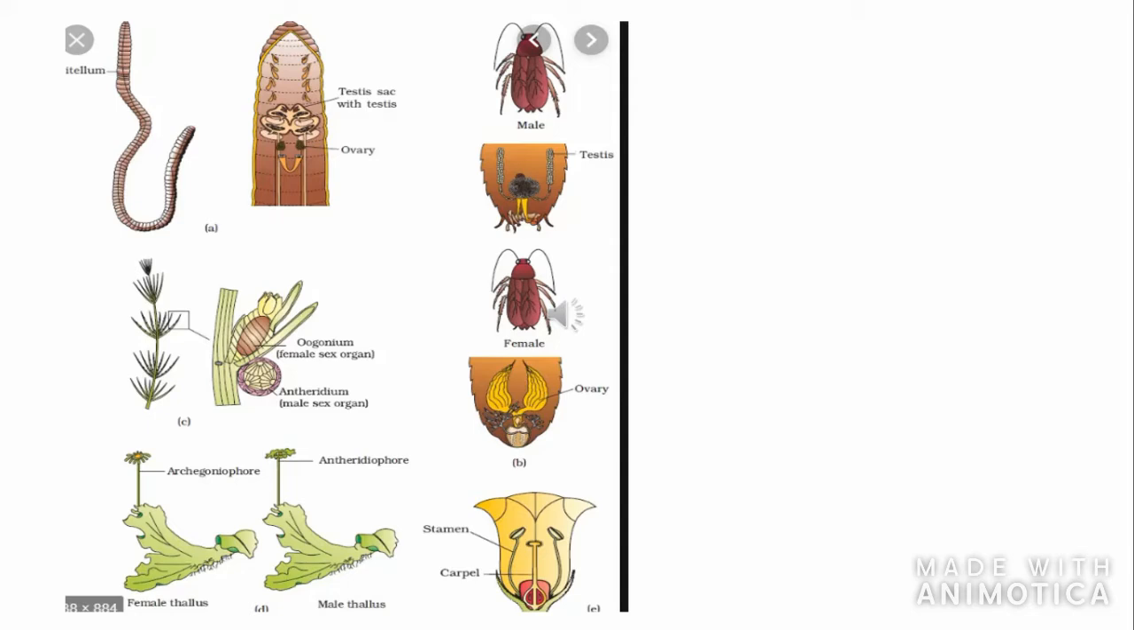Now B is a unisexual animal, the cockroach. You can see the male cockroach and female cockroach there. C is a monoecious plant, Chara. In the diagram you can see the female sex organ, oogonium, and the male sex organ, antheridium, in the same plant. D shows the dioecious plant Marchantia, a bryophyte. Separately there is a male and female thallus. Hope you know what thallus means. Thallus means plant body. And the last figure, E, is of the bisexual flower, sweet potato. Hope it's clear.